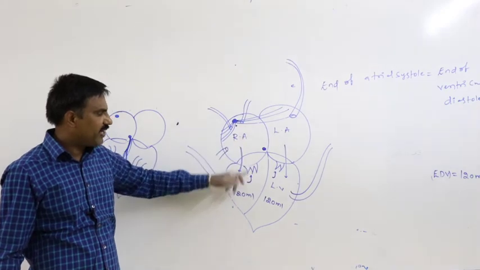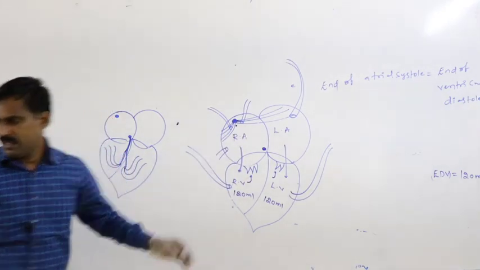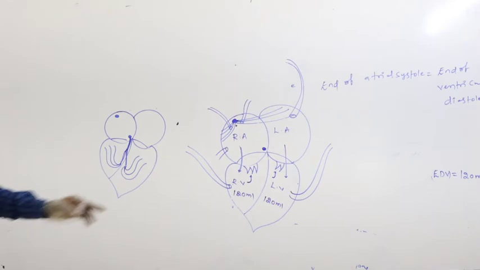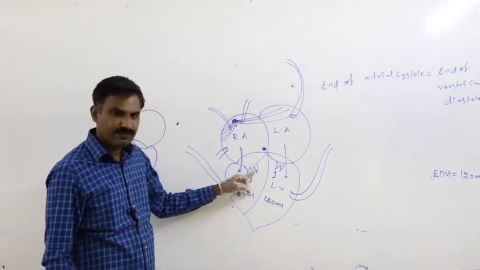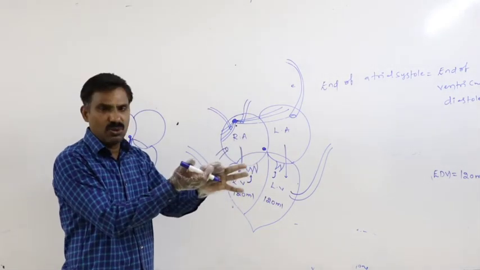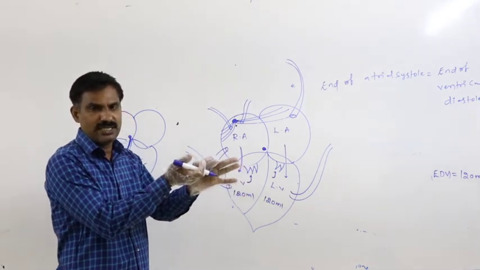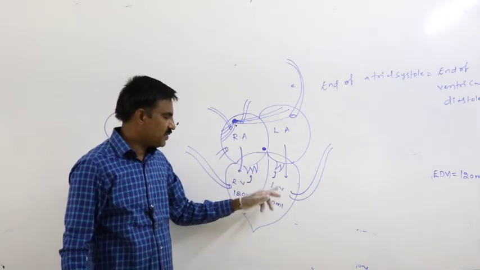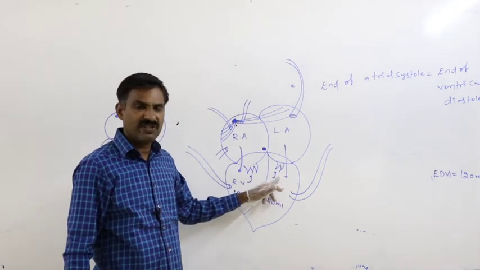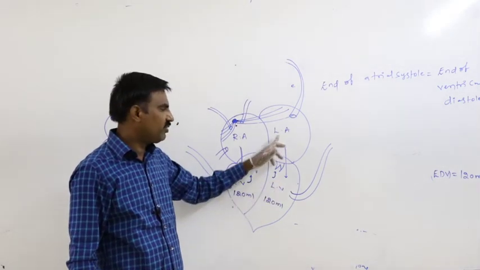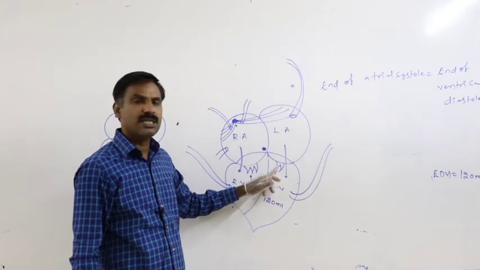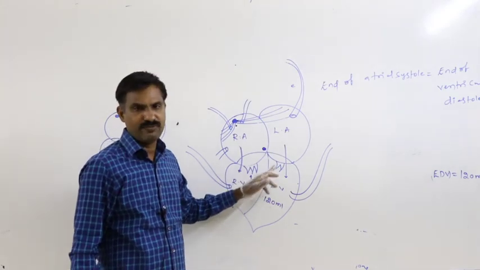So only to prevent that reverse flow of blood from the right ventricle into the right atria, at first the tricuspid valve gets closed. Simultaneously, to prevent the reverse flow of the blood from the left ventricle into the left atria, the bicuspid valve gets closed.